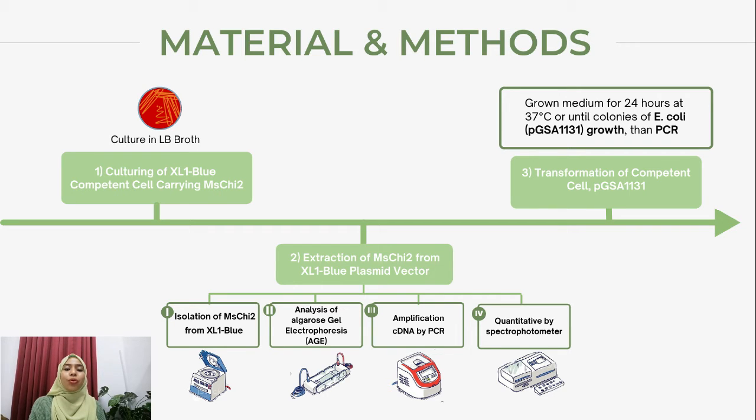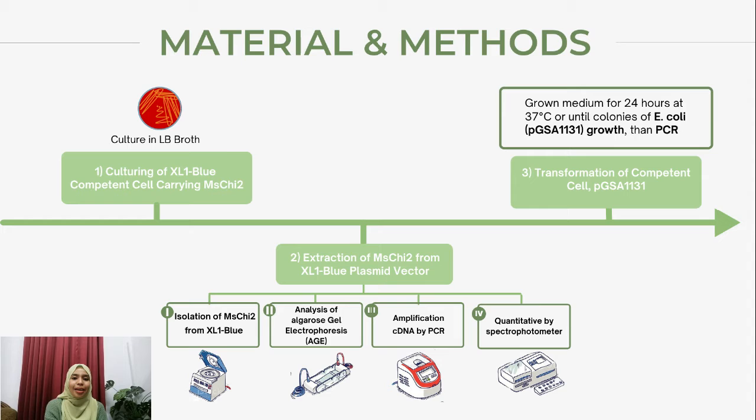In this method, LB broth containing XL1 Blue is spun in the microcentrifuge, resuspended, and incubated for 1 hour to remove the cell wall debris. Then, add the PCI and isopropanol and wash with 70% ethanol to precipitate the nucleic acid. This is followed by analysis with agarose gel electrophoresis, AGE, and amplification of chitinase 2 cDNA by PCR. For the PCR, add the Taq polymerase, distilled water, primers 1 and 2, and lastly the chitinase 2 cDNA template. Then, quantification by spectrophotometer will be done to calculate the amount of chitinase 2 present.